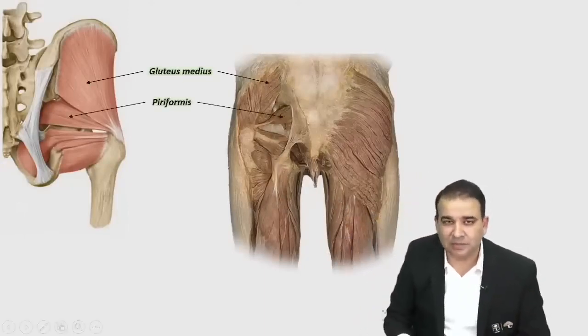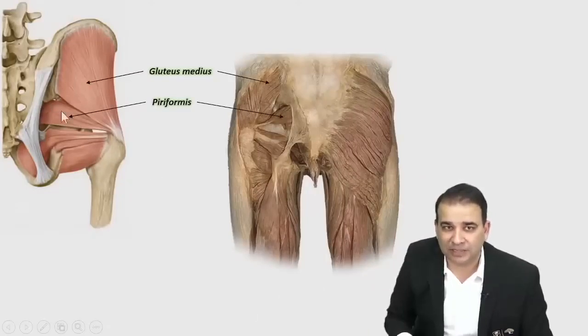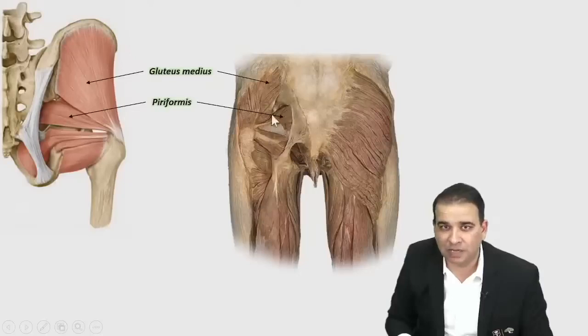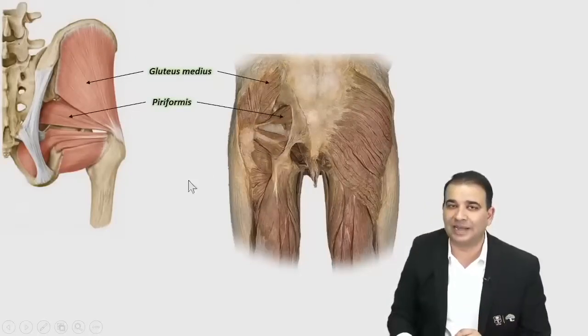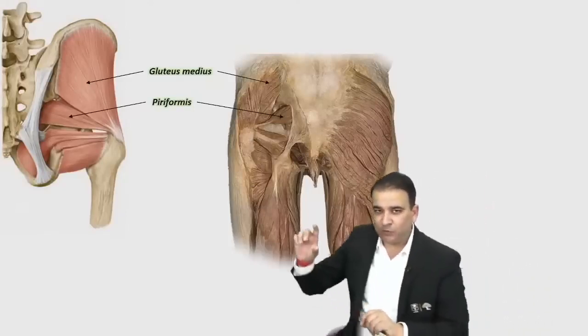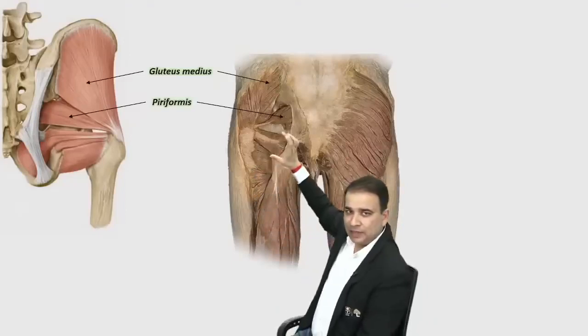Look at that muscle, guys, coming from the greater sciatic notch. That's the greater sciatic notch there, and that's the piriformis muscle coming out from there. You can clearly see the tendon of this piriformis muscle going toward the greater trochanter. Below piriformis, now I want all of you to look here, guys. Below piriformis, look at this set over there. Now, can you see a tendon? Can you see that whitish tendon in between?